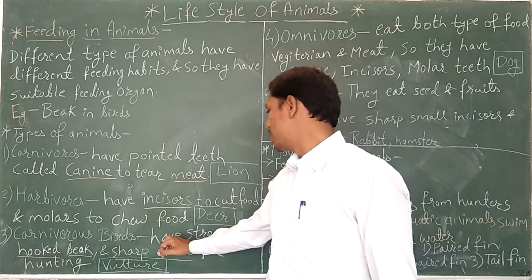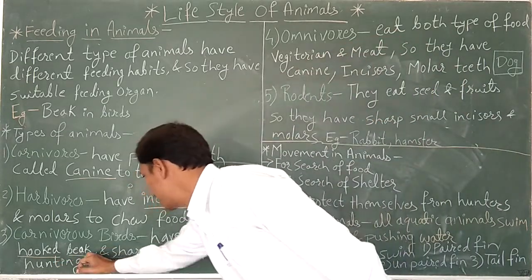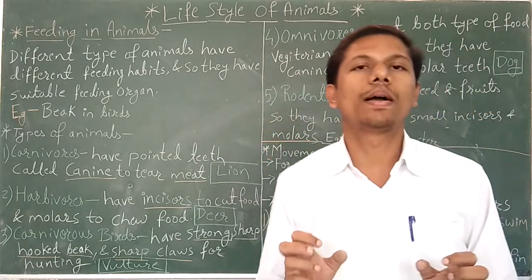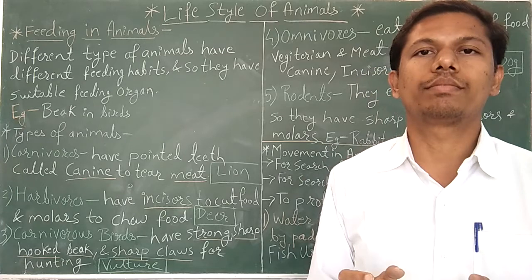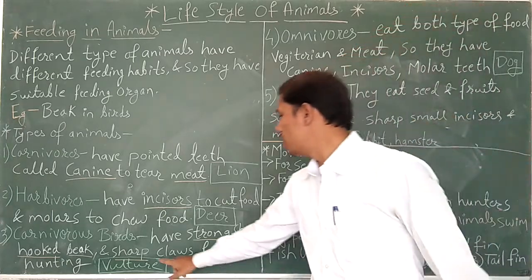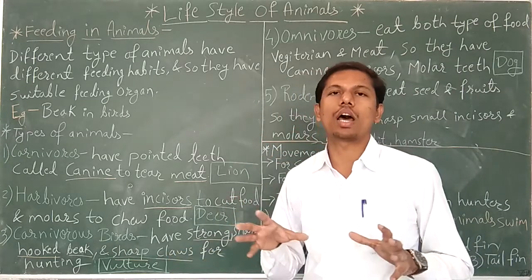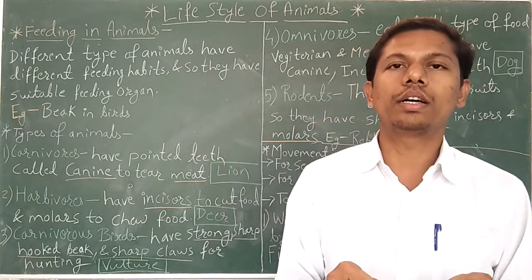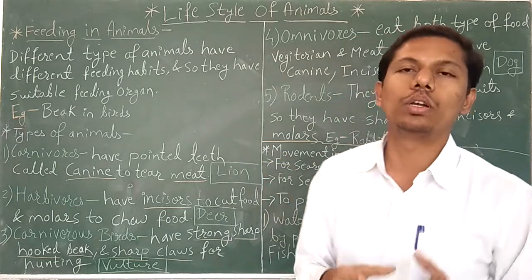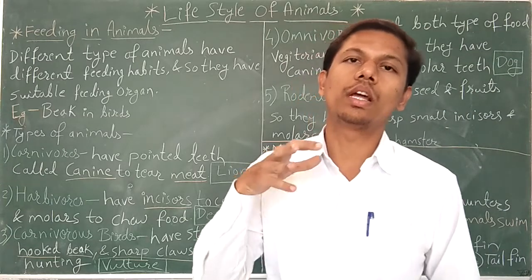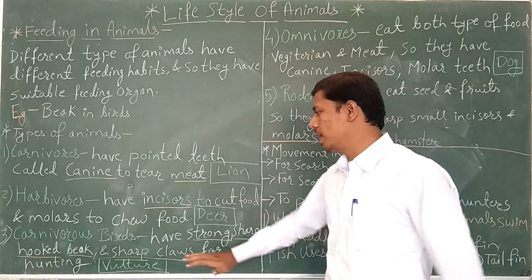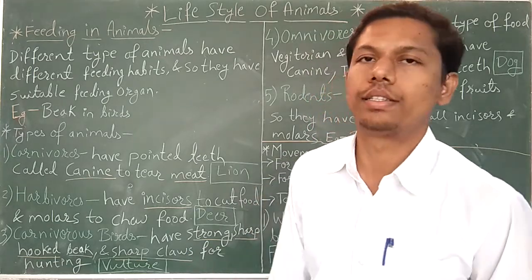So that is the development in the carnivorous bird for eating food: a strong, sharp, hooked beak and sharp claws. Claws are the feet and the fingers of the feet of the bird. They are also sharp so that they can hold the prey, or hold the other organism which is to be hunted by the bird. So that is the development in carnivorous birds.